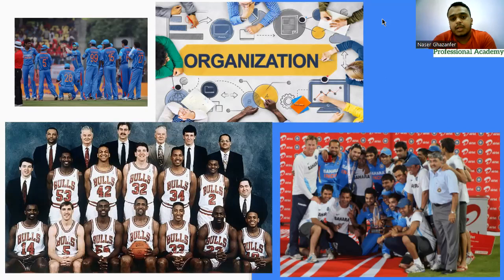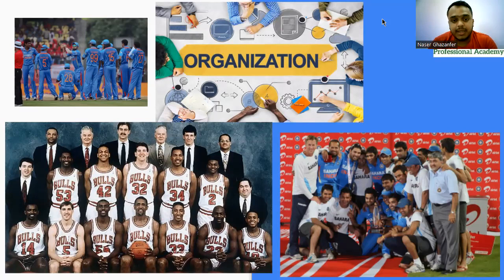Now in these cricket teams or basketball teams, let me share with you: does everyone in these teams have the same skill set? The answer is no. People have different types of skill sets. Suppose he's a good batsman, he's a good bowler, he's a good fielder. Or in basketball, he's a good striker, he's a person who can give good passes, he can rebound well. That's how a team is made.